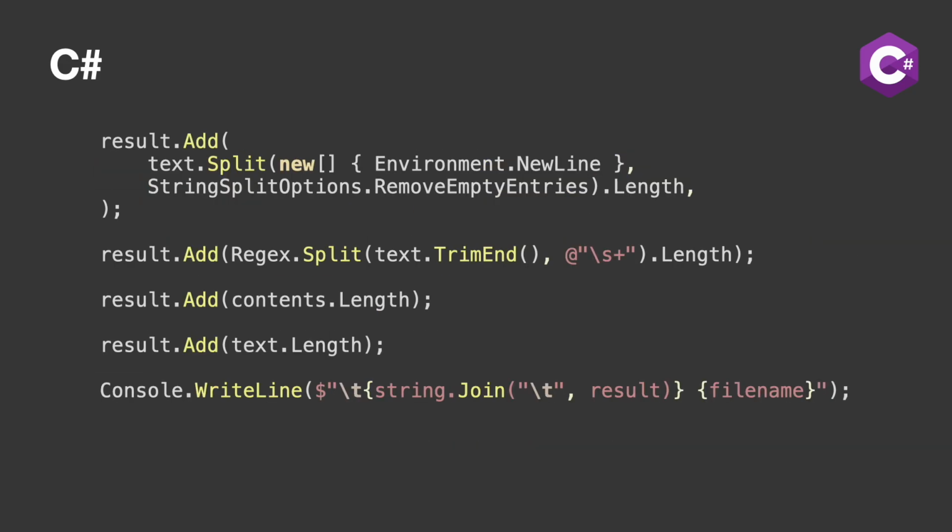String split, however, is a case where the API is nice. It does look like it's overthought at first, but I've had a few problems with some of these implementations in getting the results exactly correct, and there's a lot of flexibility here, especially with string split options, where we can remove the trailing empty line. I hope that this made the line count more efficient. However, for the word count, split didn't work and I had to fall back to regular expressions. This unfortunately meant that I had to trim the string, so we lost any efficiency gain we got from the line count. I'm sure there must be a better way to do this.